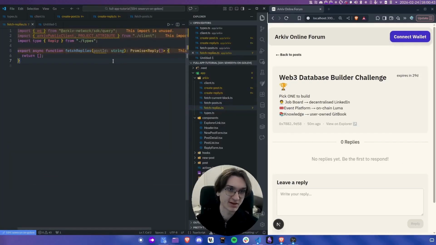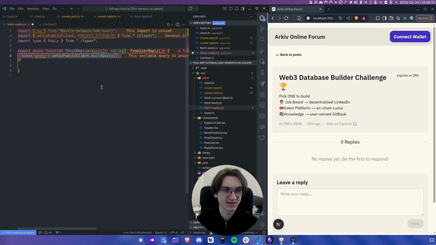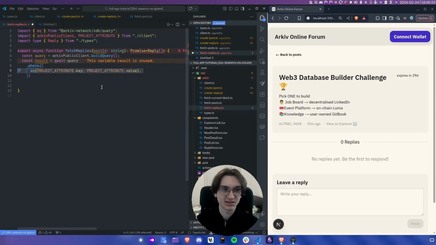So I prepared this fetchReplies function. It takes the post ID and returns the array of replies. And we can start the same way as we did a second ago. So we start a new query builder. We add the project attribute as a filter, and also the entity type. This time it's reply, not post. And here we want to only fetch replies to this post. So we can add a new filter, which is a replyTo attribute given the post ID.